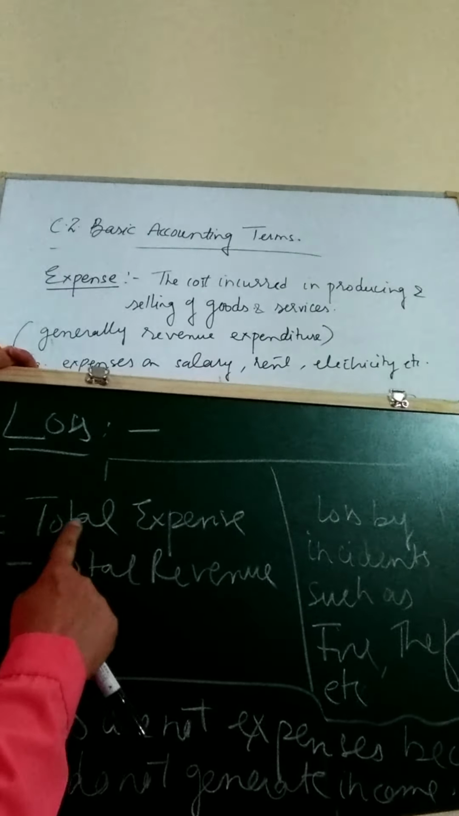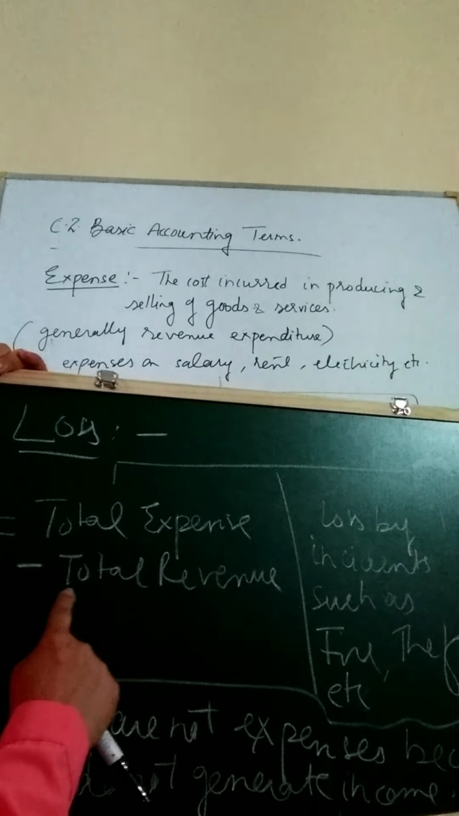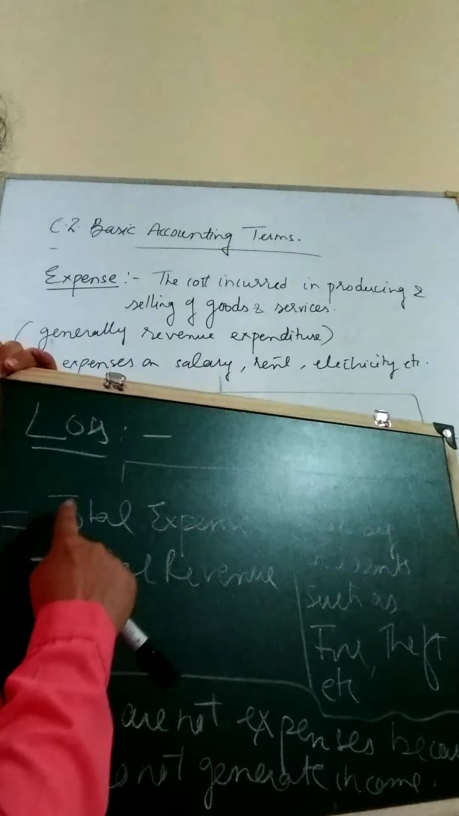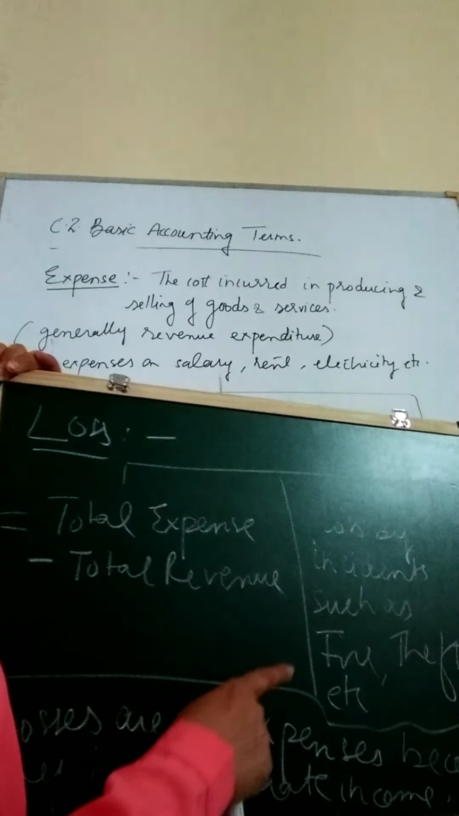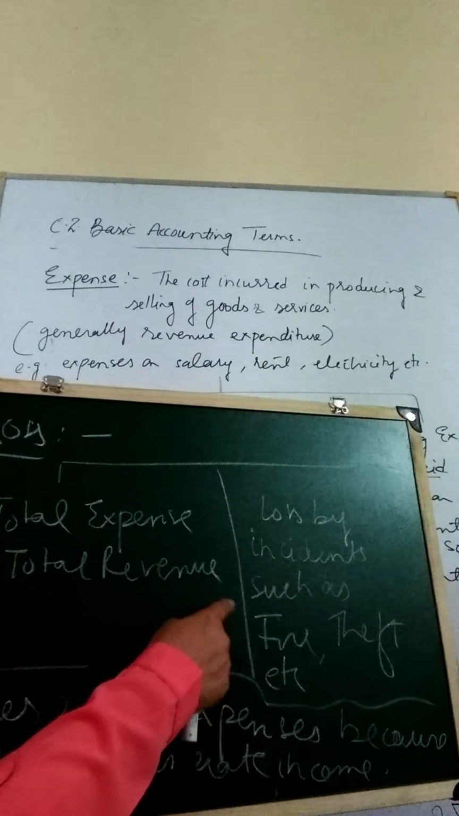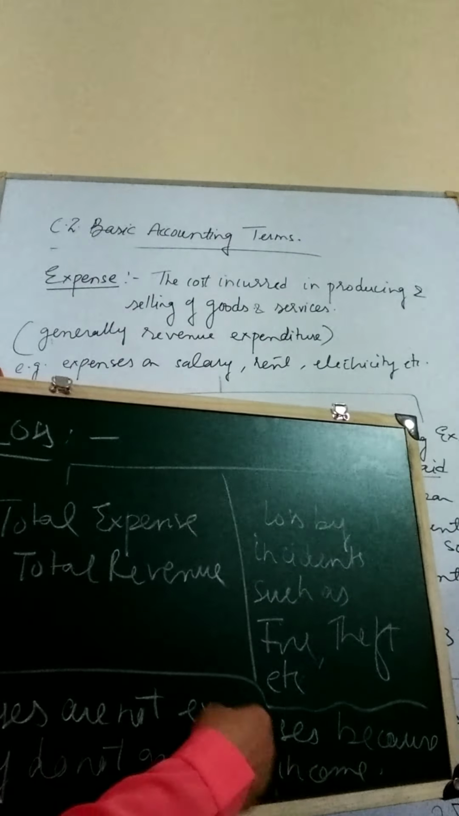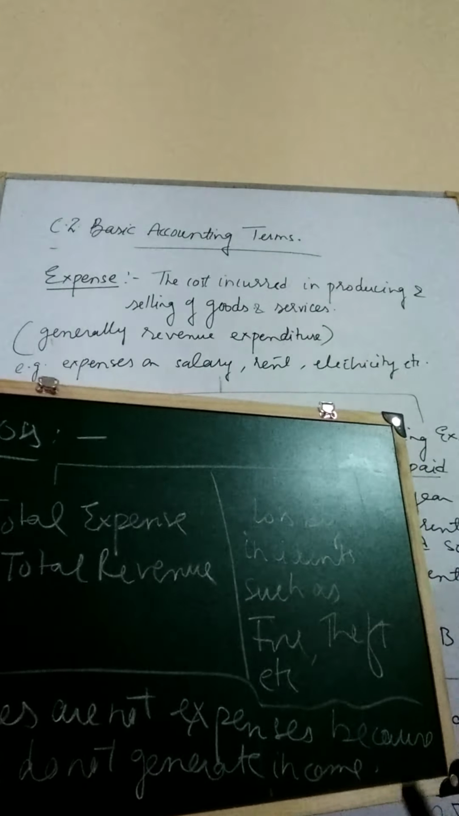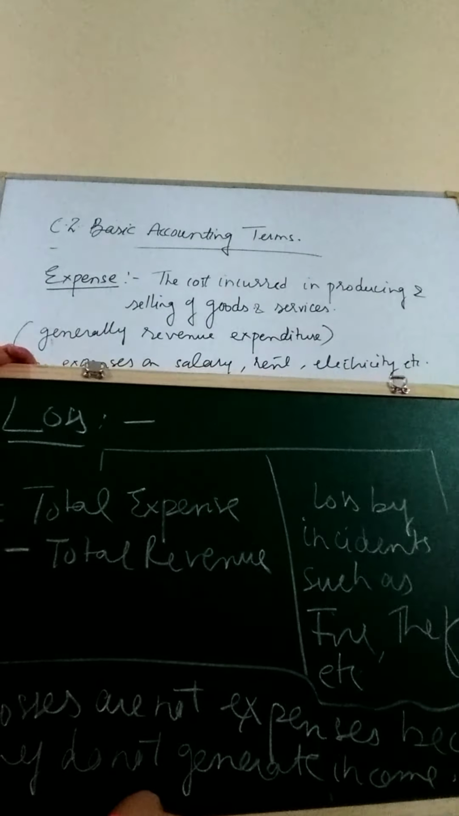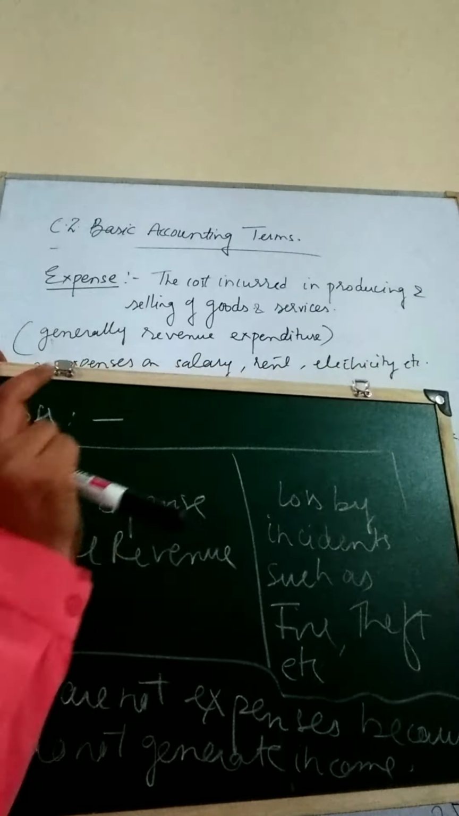Loss can be calculated if expenses are more than the revenue. But what kind of expenses? Total expenses minus total revenue is considered as loss. And loss can also be termed as a loss which is incidental in nature, which is not happening now and then in the business. That can be through fire, theft, any natural calamity, accident or damage, whatever. That can be the loss also.